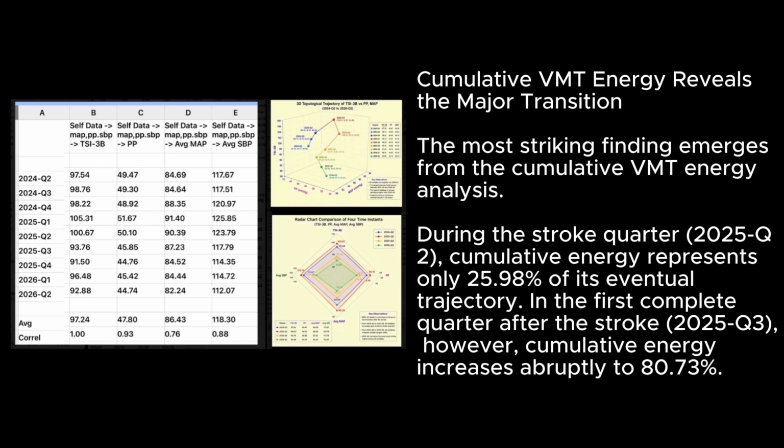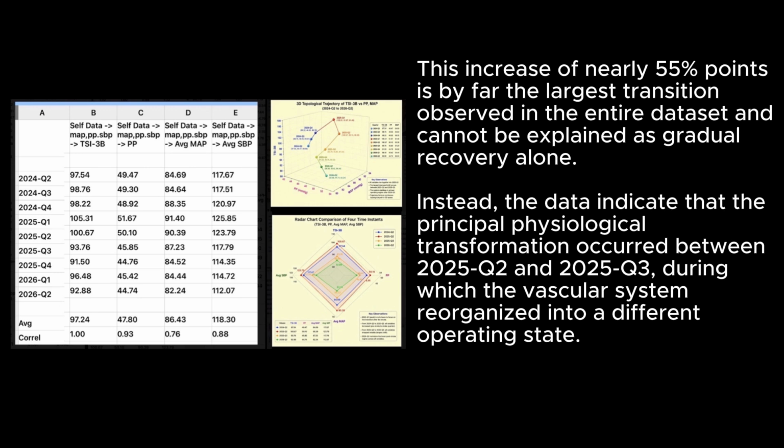Cumulative VMT energy reveals the major transition. The most striking finding emerges from the cumulative VMT energy analysis. During the stroke quarter, 2025 Q2, cumulative energy represents only 25.98% of its eventual trajectory in the first complete quarter. After the stroke, in 2025 Q3, however, cumulative energy increases abruptly to 80.73%. This increase of nearly 55 percentage points is by far the largest transition observed in the entire dataset and cannot be explained as gradual recovery alone.